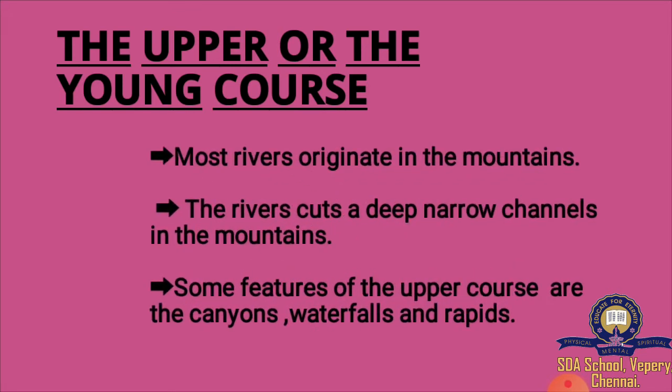Most rivers originate in the mountains. Rivers cut deep, narrow channels in the mountains. Some features of the upper course are canyons, waterfalls and rapids.